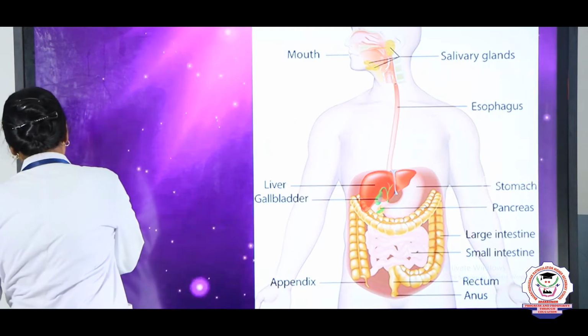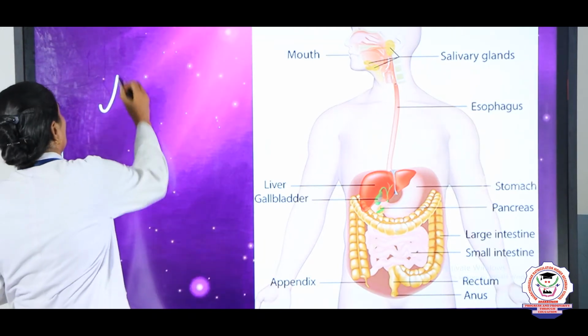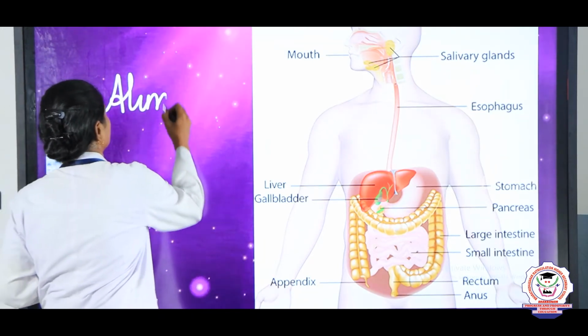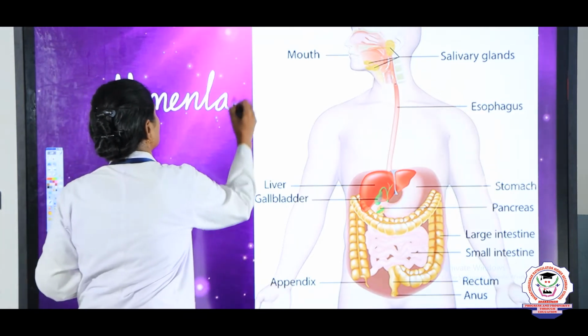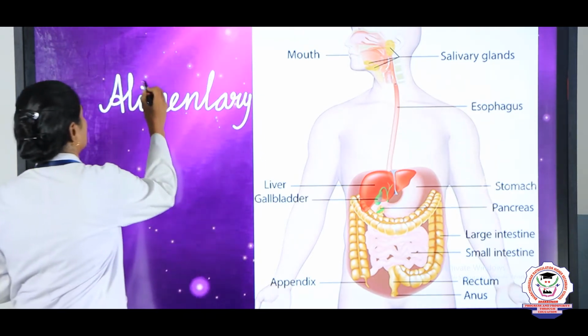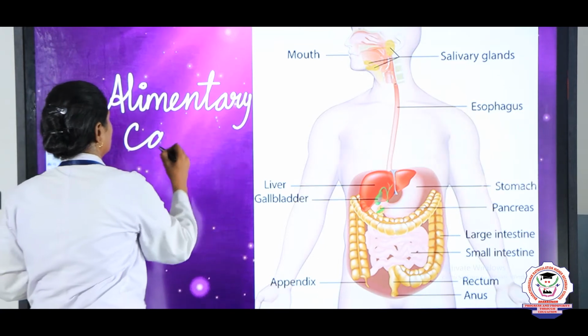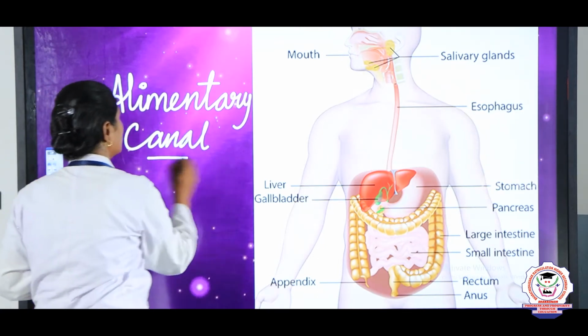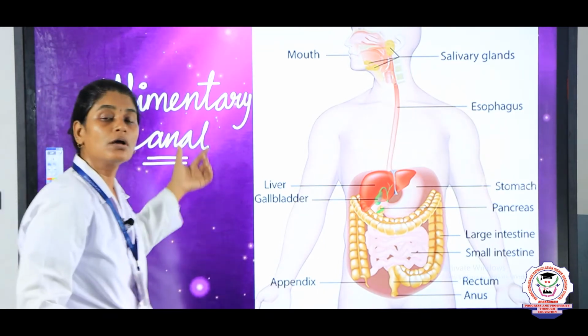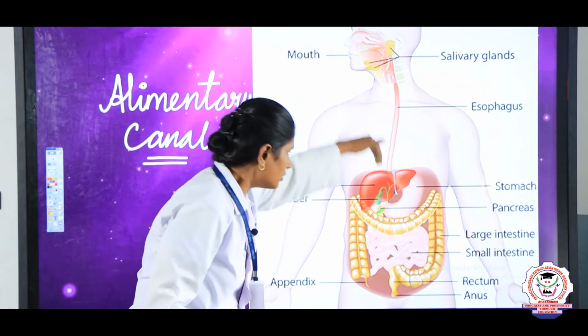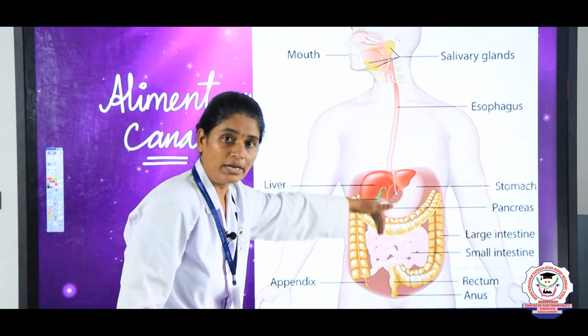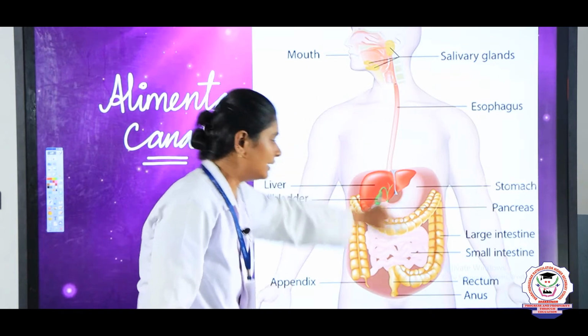So, what is this alimentary canal? The alimentary canal is a long muscular tube, coiled, that starts from the mouth and goes till the anus.